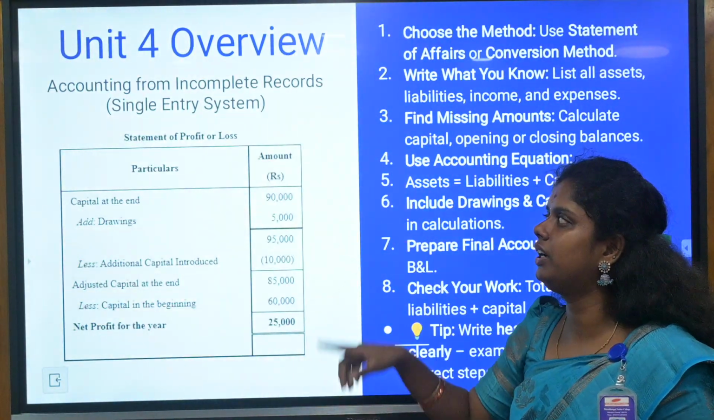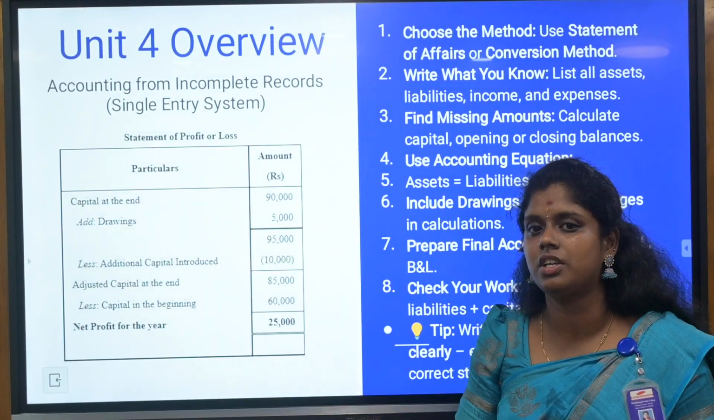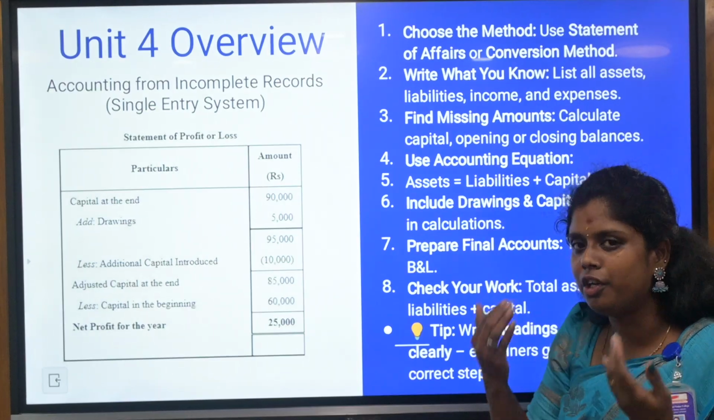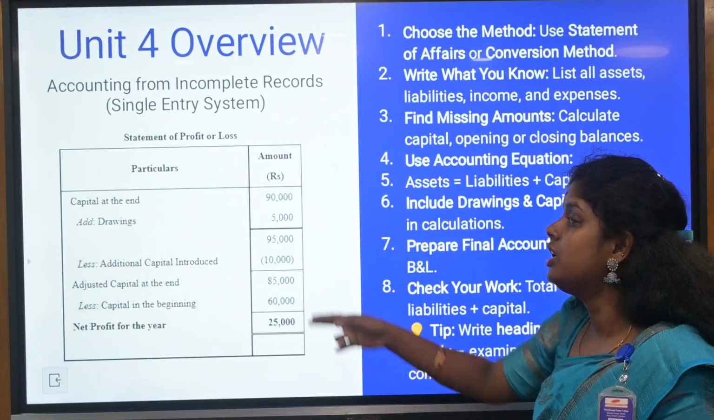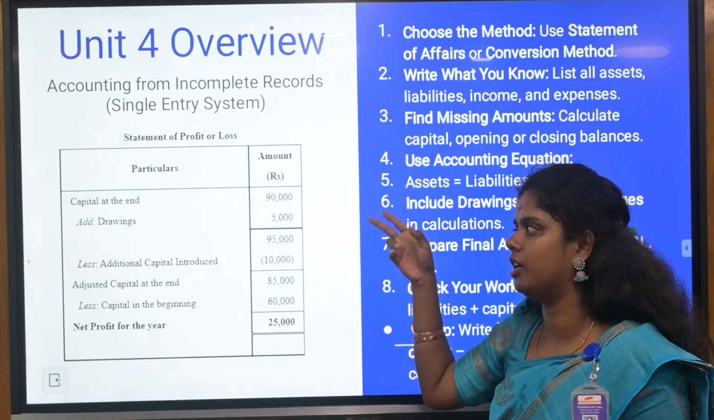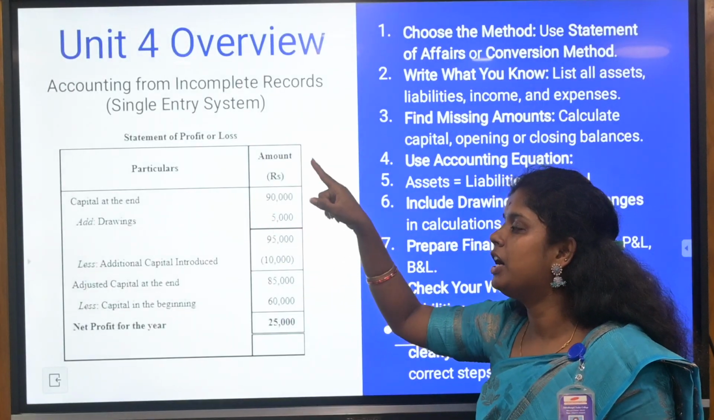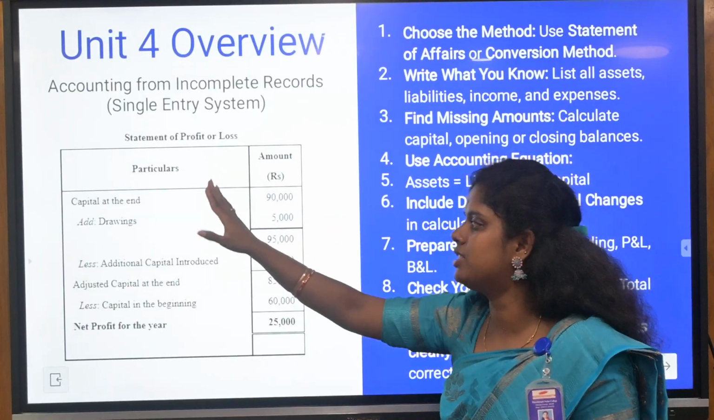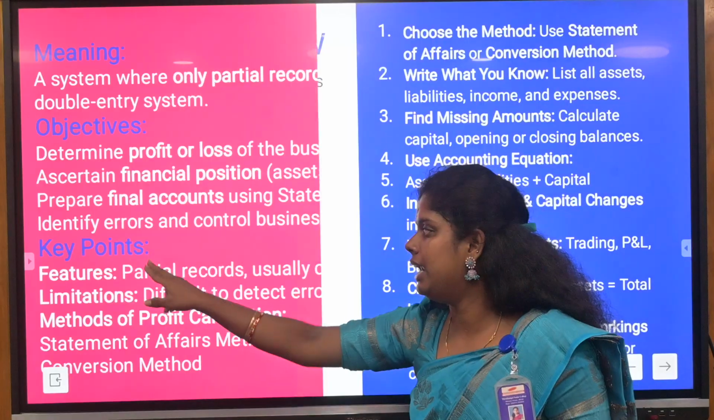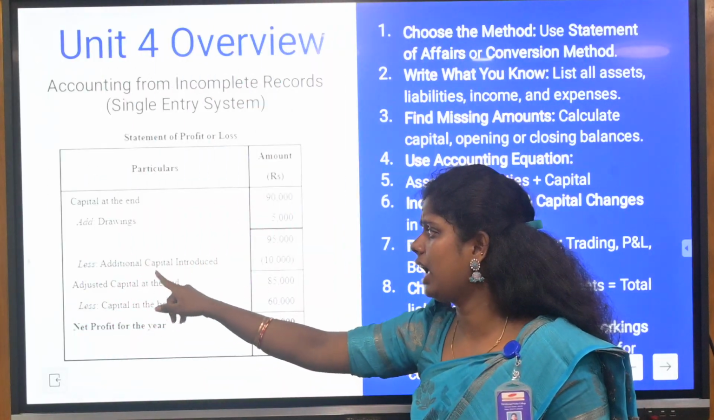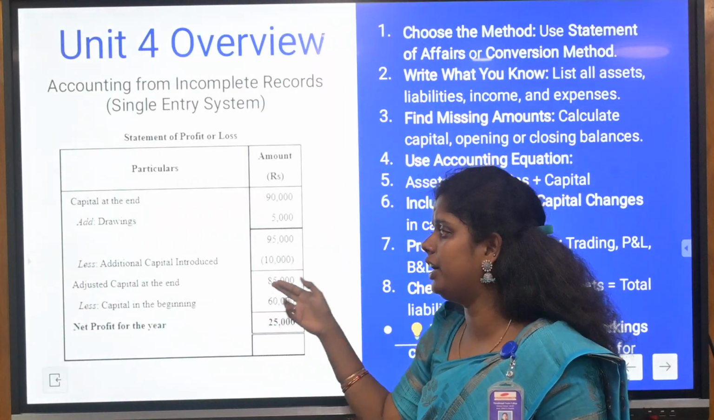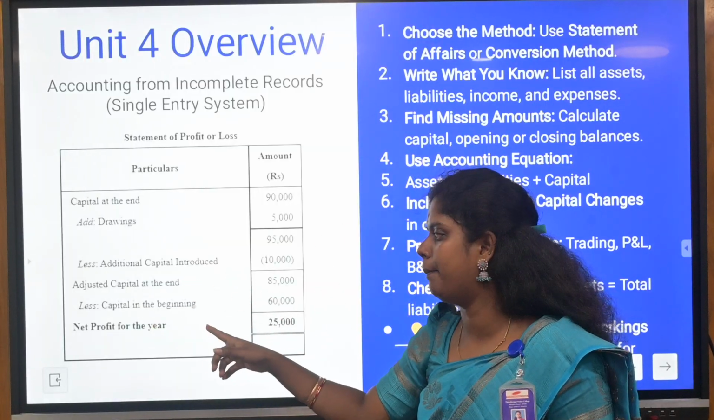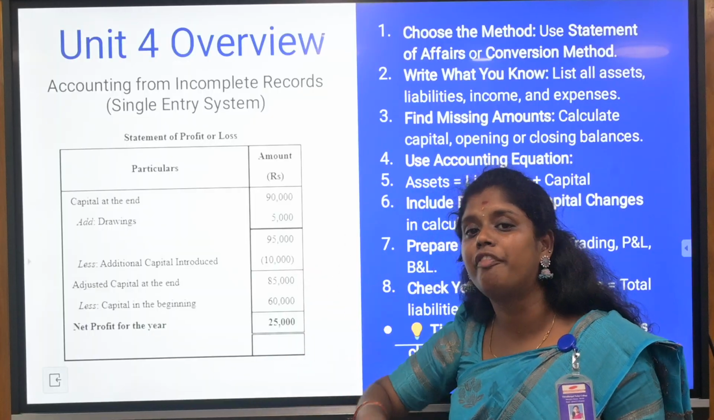An overview of accounting from incomplete records. From the incomplete records you are going to find out the values, and you are going to find out the trading profit and loss account and balance sheet. So this will be the statement of profit and loss. Firstly you need to give the closing capital, which, for example, I have given. This will be the format: closing capital, and drawings less additional capital, and you are going to find out the adjusted capital at the end, and less the capital in the beginning, which is the opening capital. Finally you are going to find out the profit or loss.